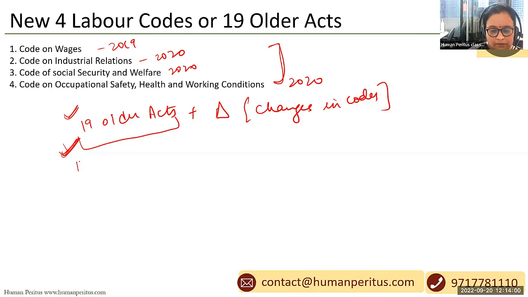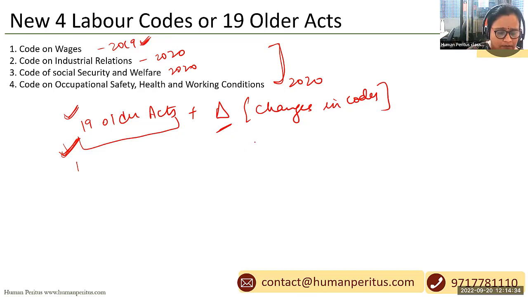Along with that, in any recruitment test exam, no question has appeared from these codes till now, since they were introduced in 2019 and 2020, and it is almost the end of 2022. So far no question has been asked on these codes. And I'll suggest that the delta, the changes which have been brought in the labor codes as compared to the older laws, has to be covered.